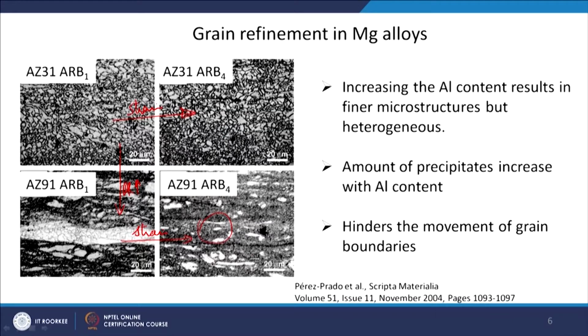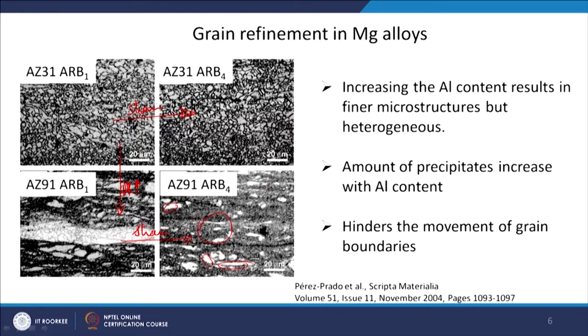However, there is more heterogeneity here. You can see there are some big grains and some very fine grain microstructure, so there is heterogeneity with more refinement. The reason may be that as aluminum is increasing, there will be more precipitates, and these precipitates pin the grain boundaries.